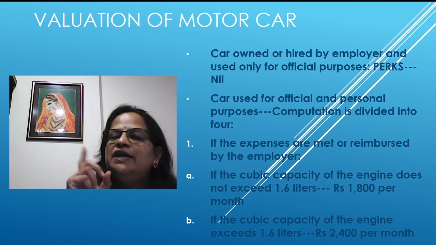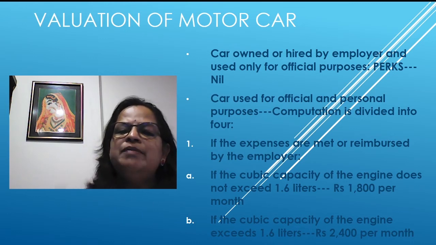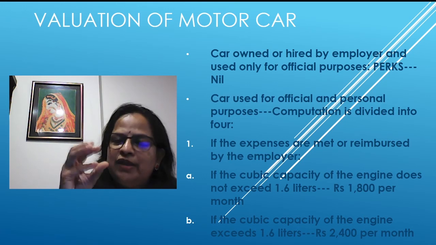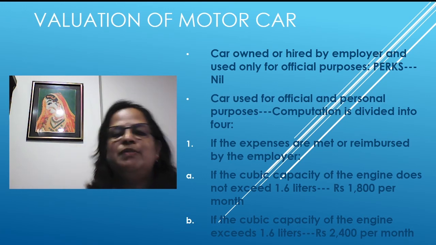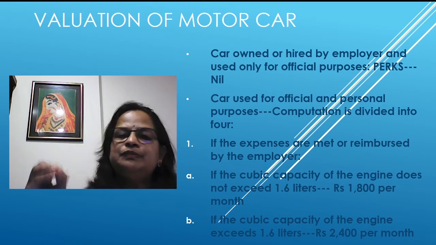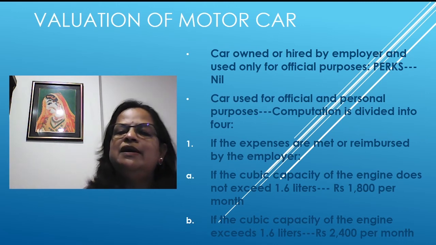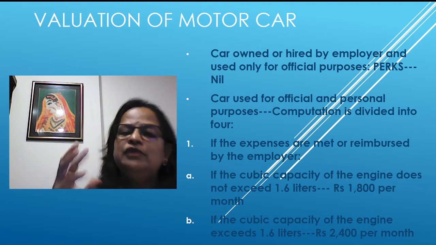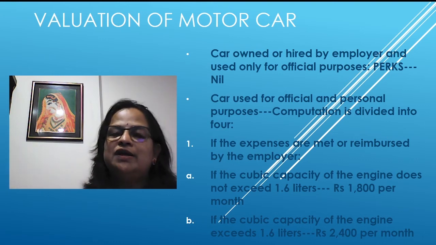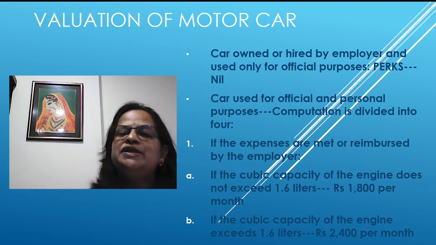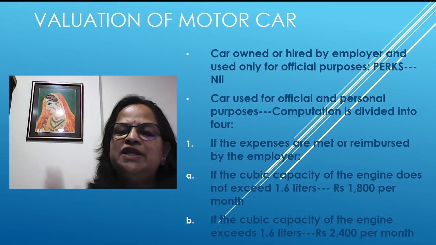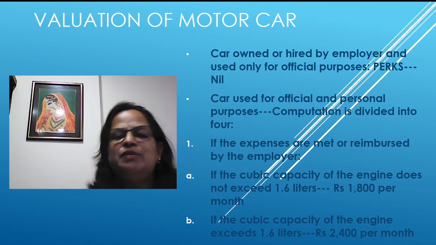First one is if expenses are met or reimbursed by the employer. You are using the car for official and personal purposes, and whatever personal expenses you tell, the employer is reimbursing. You will tell that 10,000 is my expense for that car, personal use, and the employer is giving that. So what will be the treatment? If the cubic capacity of the engine does not exceed 1.6 liters, it is rupees 1,800 per month.